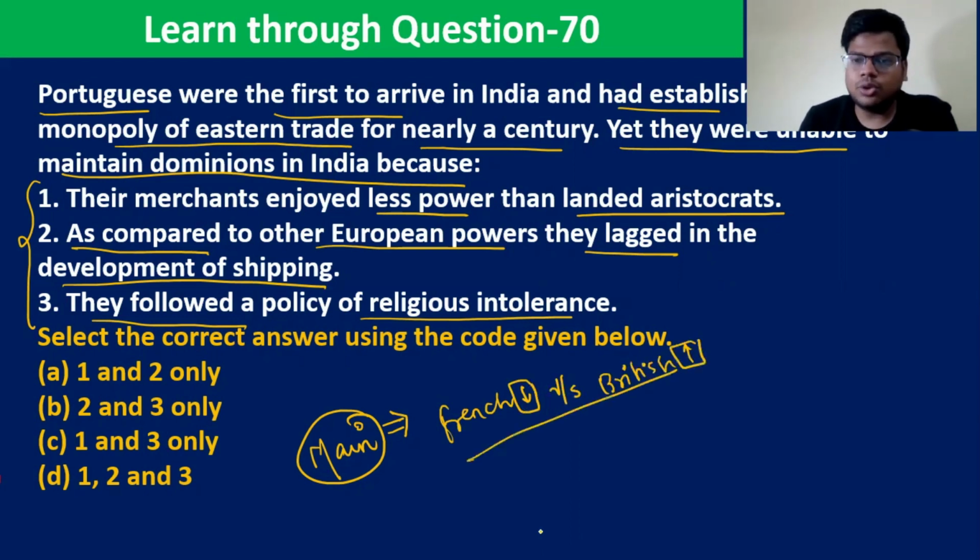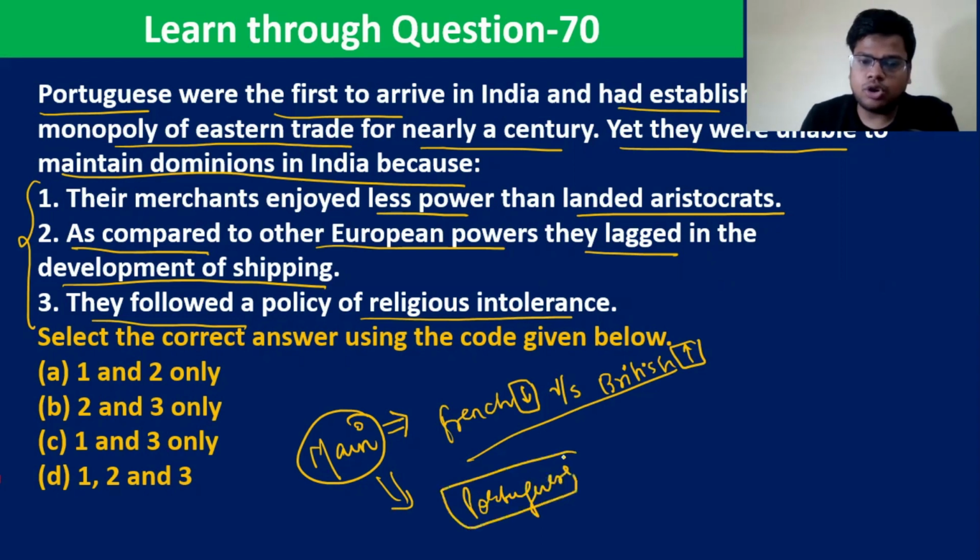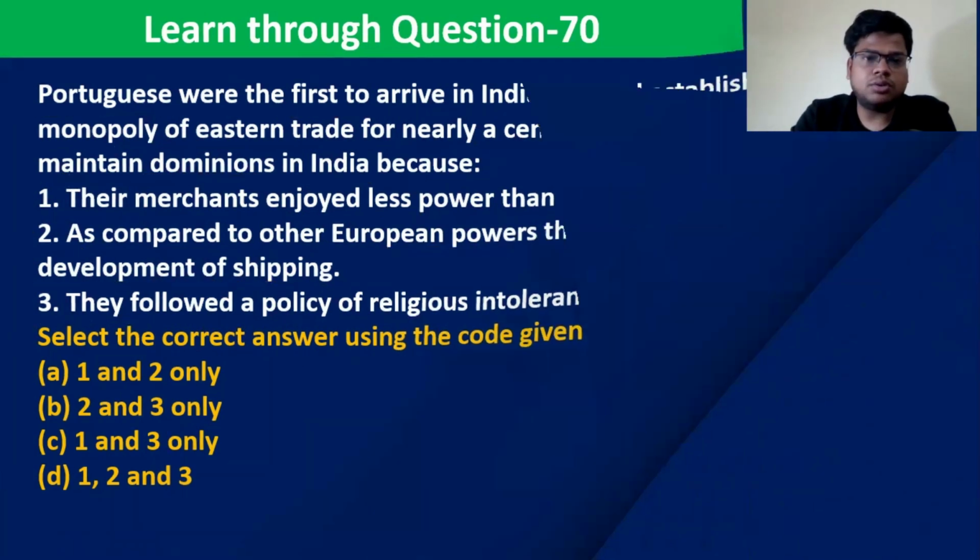Similarly, on those lines, a question can be asked on the Portuguese directly. That is their contribution and why they were not able to maintain their dominions in India. So this question you can expect. Chalo. So what is the answer? Please pause and try to answer the question.